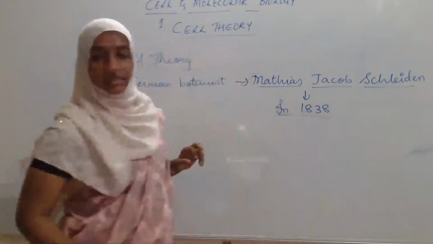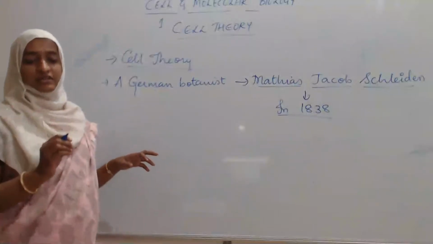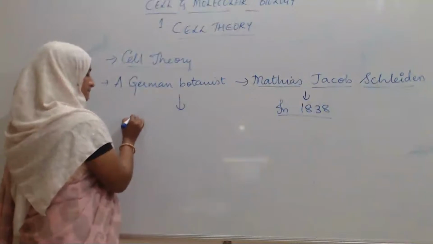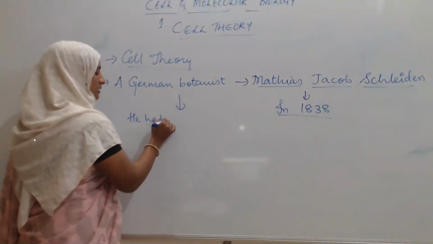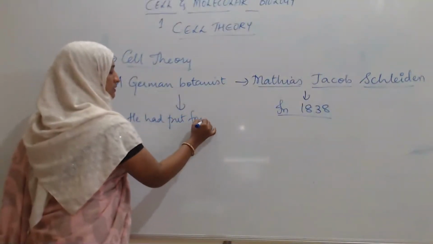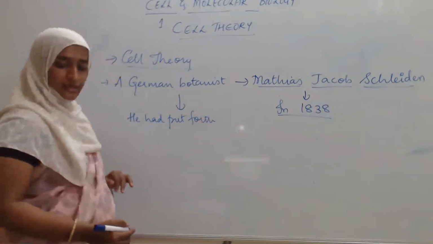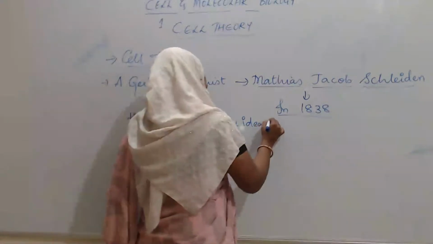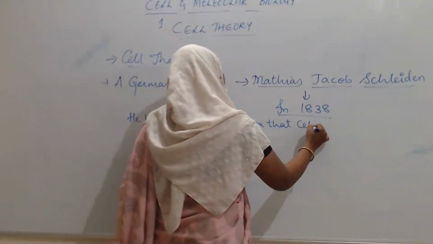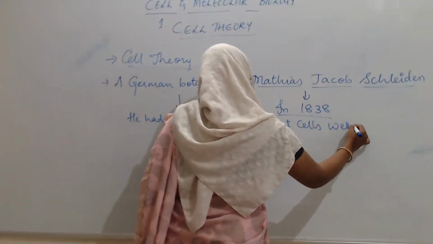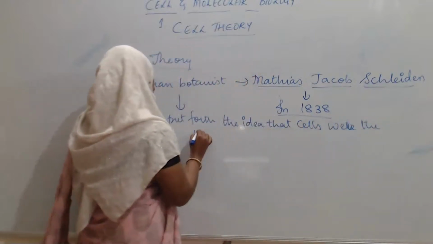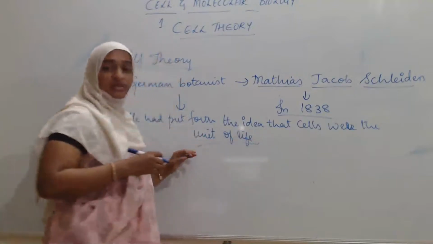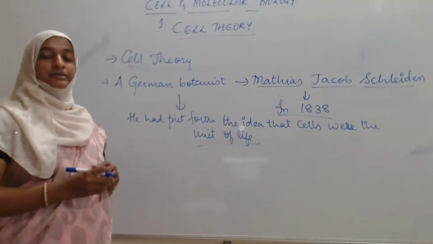In 1838, he was the first person to put forth the idea that cells were the unit of life. He saw some of the metabolic functions in the cell.